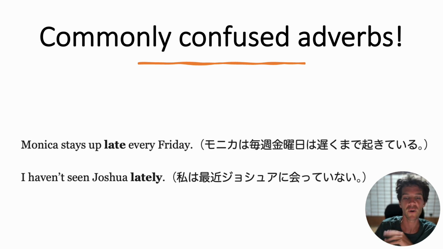It means not going to bed at an early time. Stays up late every Friday. For me, I would say that's probably 12 o'clock, but it also emphasizes a time after normal. So if Monica normally goes to bed at 7, staying up late could mean 9. Not late for you and I, perhaps, but for Monica, it is late.